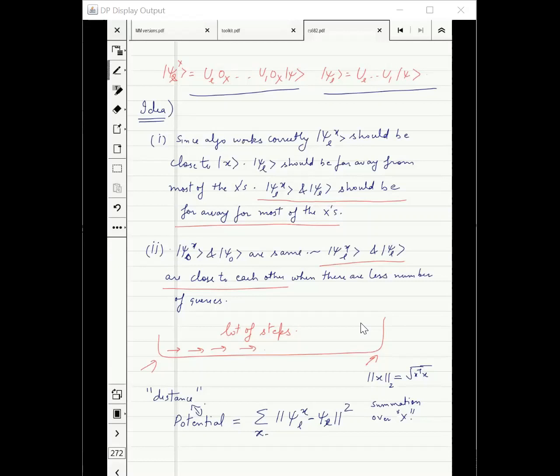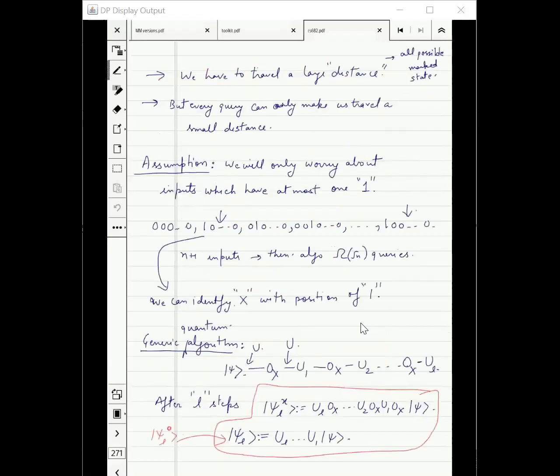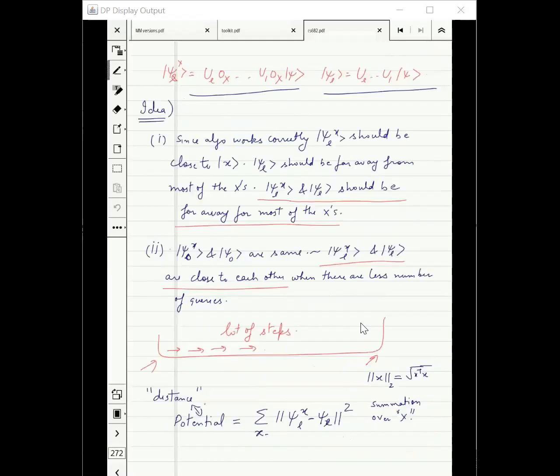There were n+1 inputs. If I'm considering that there will only be one marked element, then that would be n+1. If we consider that any subset can be there, then it would be 2 to the power n+1 subsets. In our case, we are considering only one marked input, like 0, 0, 0, 1, 0, 0. That means there are just n inputs x. Remember, this will take care of the all-zero string.